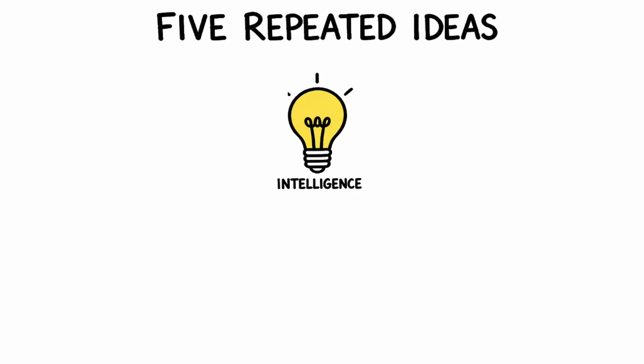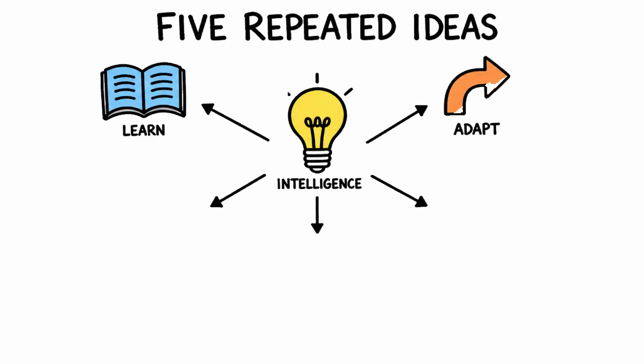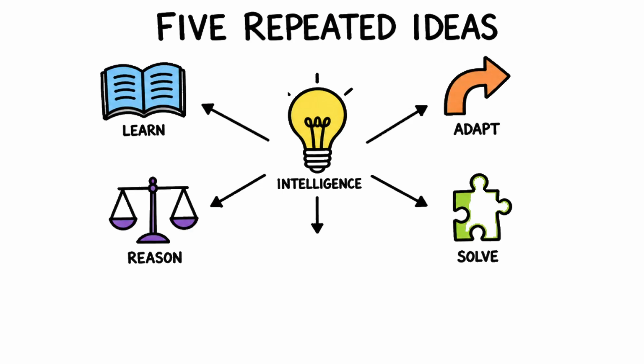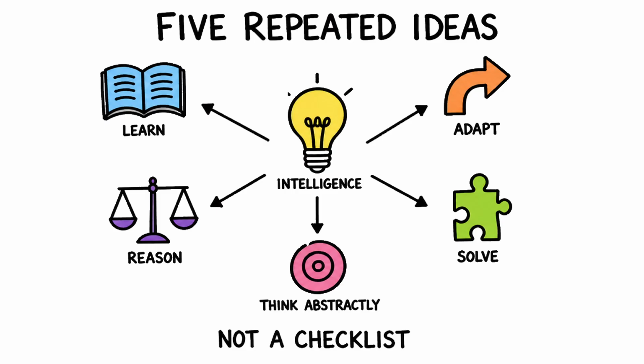Intelligence has been described through 5 repeated ideas: learn, adapt, reason, solve, think abstractly. These are ways of understanding intellectual functioning, not a checklist that fully defines any learner.